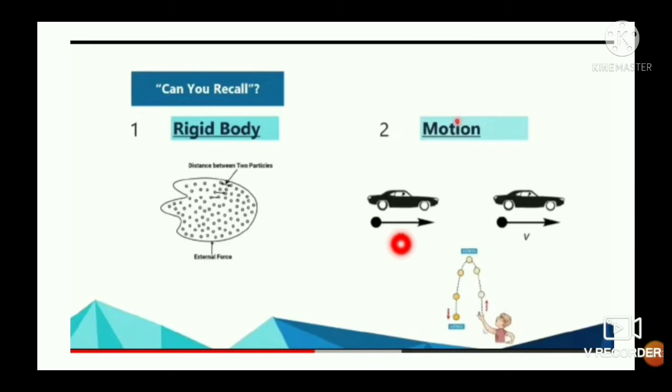Here s is the displacement, u is the initial velocity, a is the acceleration, and t is the time. And the third kinematical equation is v square is equal to u square plus twice as.